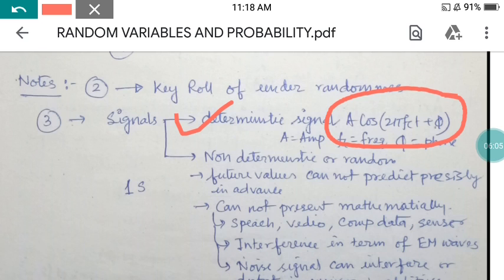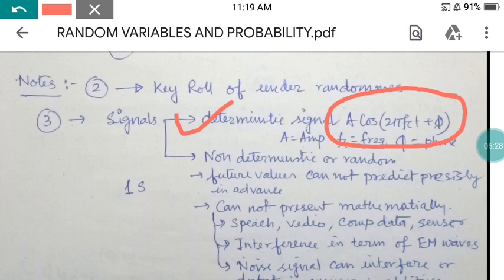A random signal cannot be expressed in terms of general mathematical expressions, but it should have some value or some meaning. Such non-deterministic signals are basically called random signals.